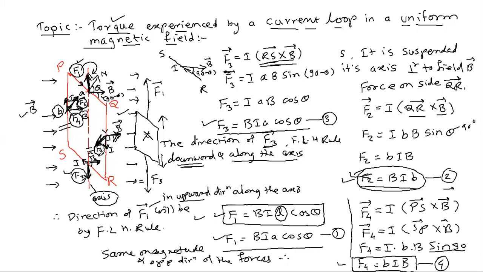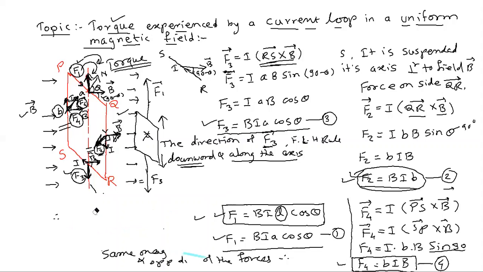Once again, if you hold the coil in your hand and apply force in these two directions, inward and outward, to these respective sides, then you will get rotation, and that is nothing but the torque. How the torque is experienced, that again I want to explain to you.